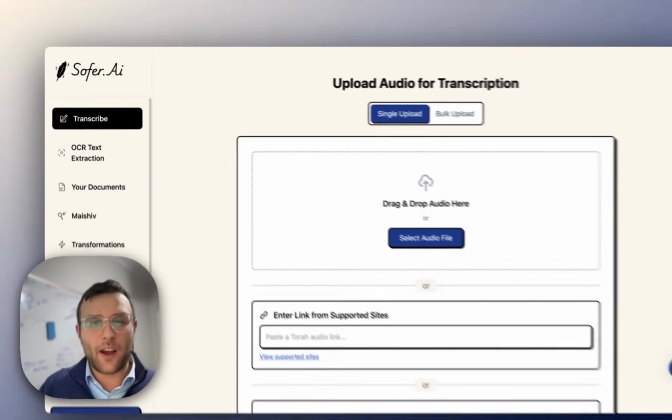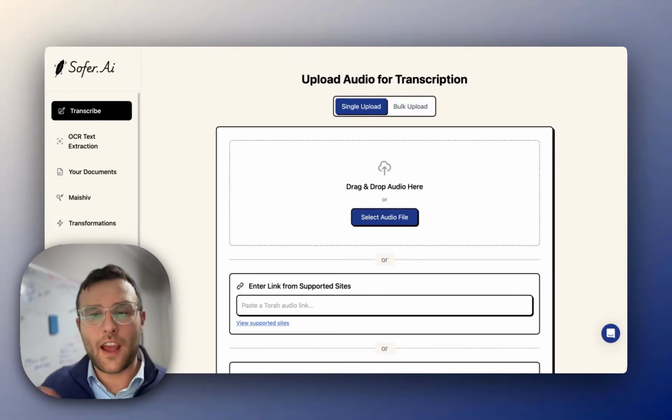Hey there, today I'm going to be showing you how you could use Sofer.Ai as a teacher, an educator, or as a Rebbe. So first, what is Sofer.Ai?